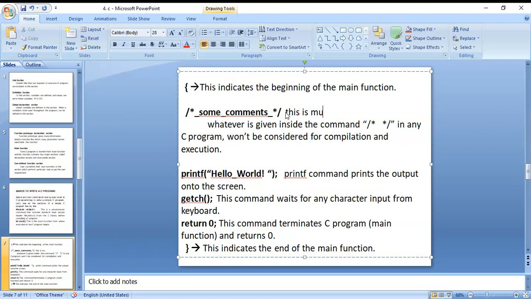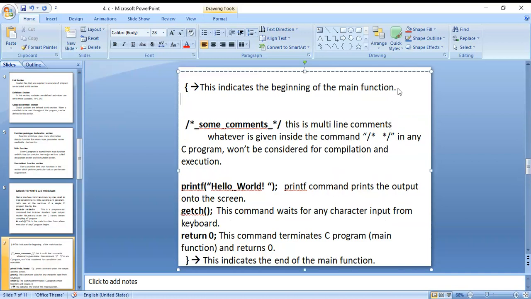This is multi-line comments. Next, here two slashes. This is single line comment.